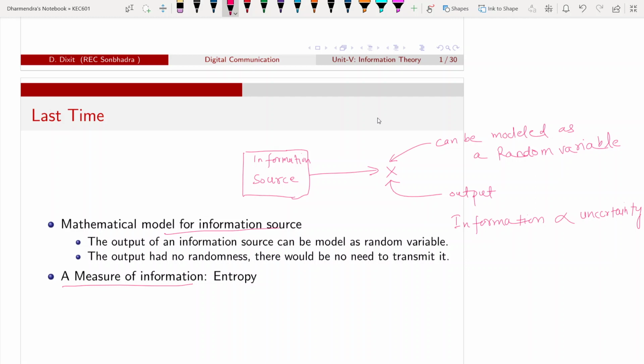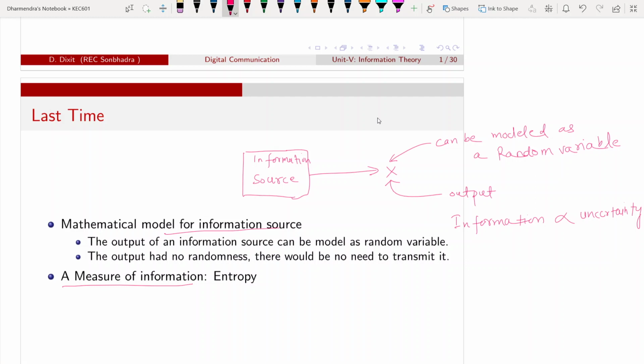So how do we measure information? Measuring information means you have to measure the uncertainty. Entropy is a measure of uncertainty of a random variable.